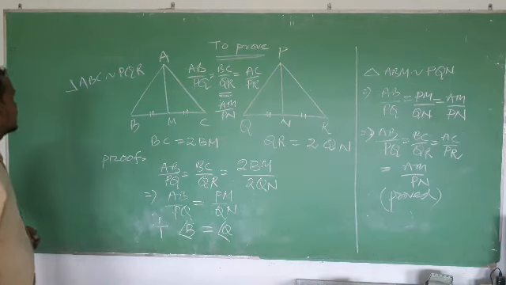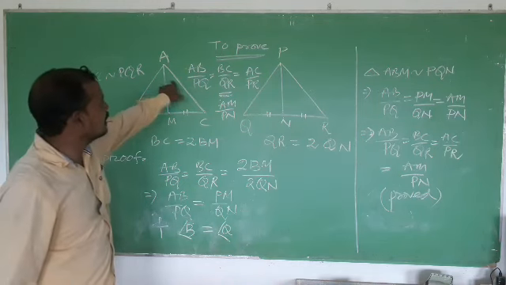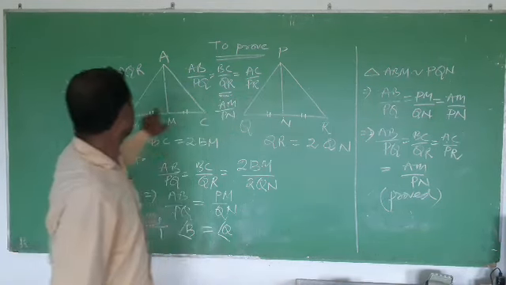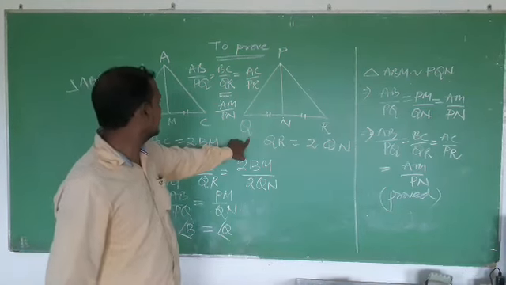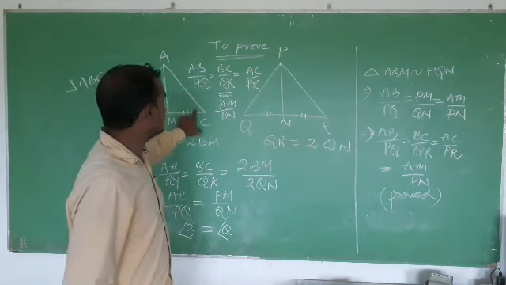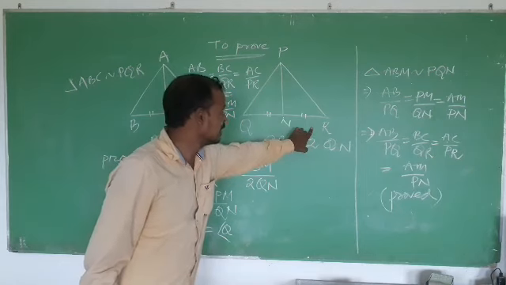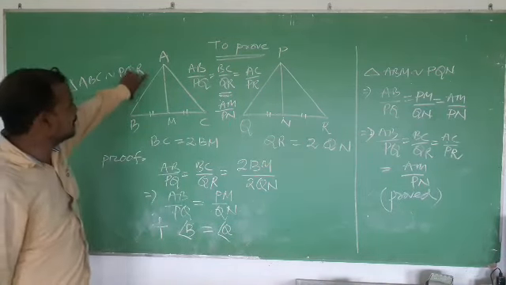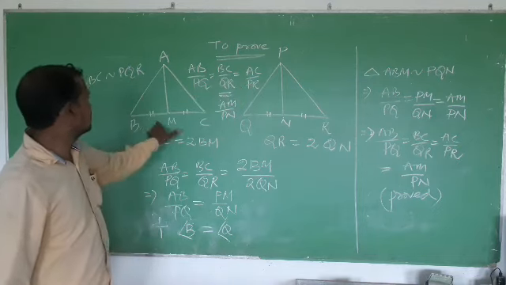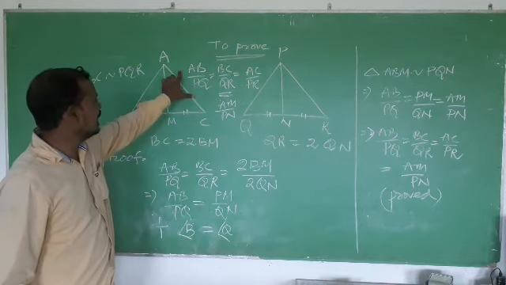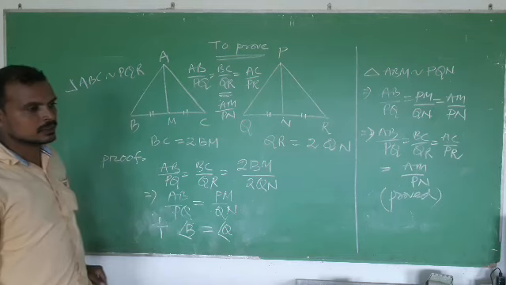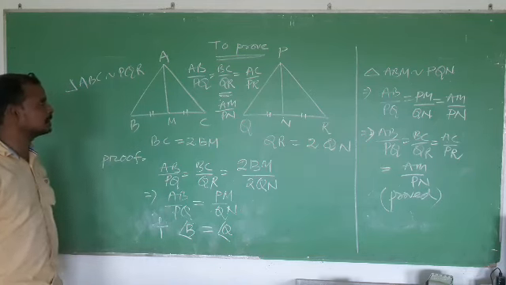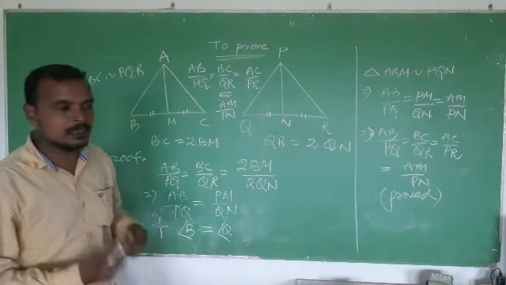So, angle A equals angle P, angle B equals angle Q and angle C equals angle R. Also you can write AB by PQ equals BC by QR equals AC by PR. So these are the primary information given because the two triangles are similar.